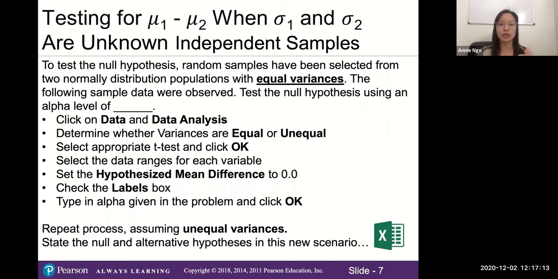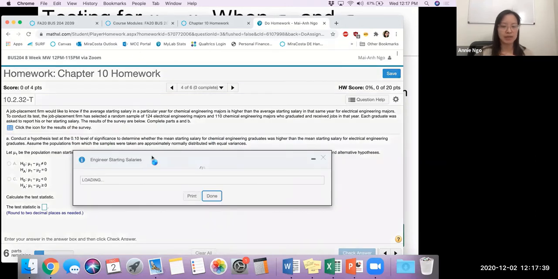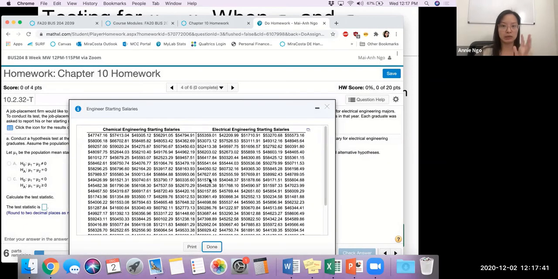Okay, so on this slide, these are the instructions that we're going to be working with. Essentially, we're going to test the null hypothesis to see about our 2 engineering groups. We are going to assume equal variances, and I'll walk you through these steps right here. On your homework, find the little blue icon that's got the data for our engineering majors. It's going to look unwieldy. It's got a lot of data in there. Once you have this window open, there's going to be a little box in the upper right-hand corner. Go ahead and click on that and open in Excel.